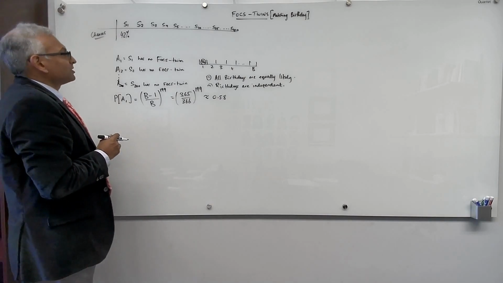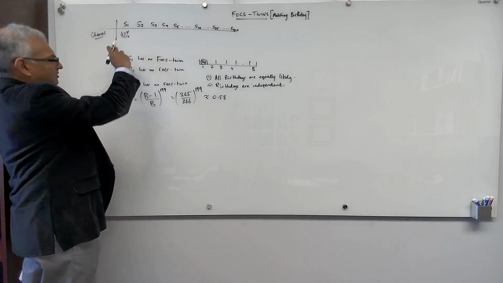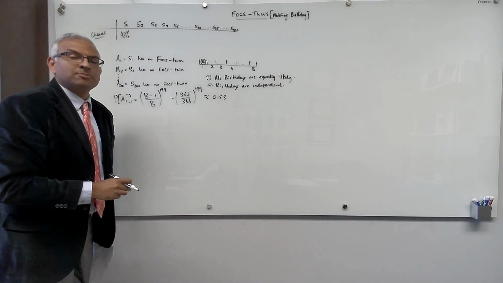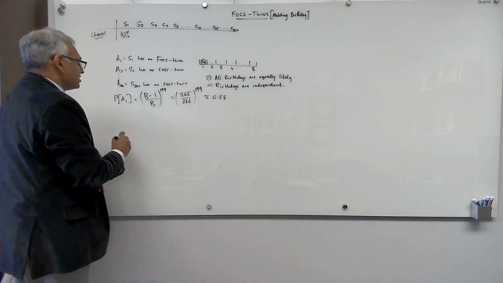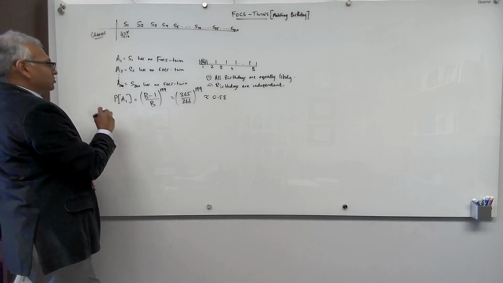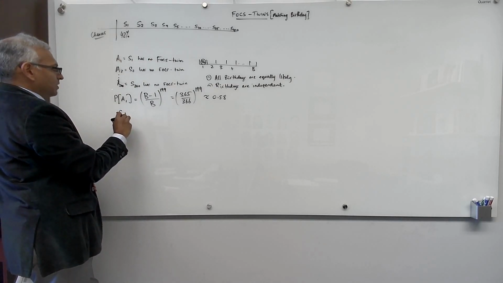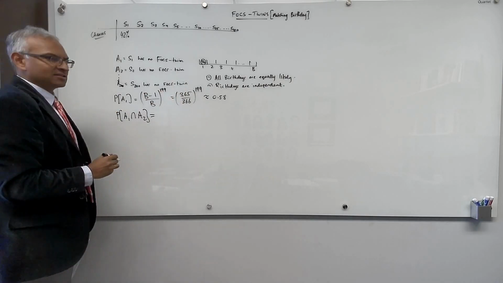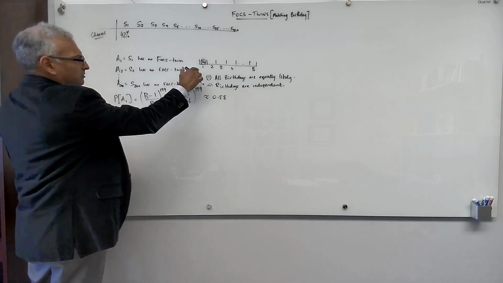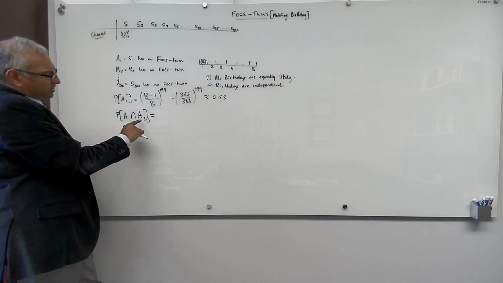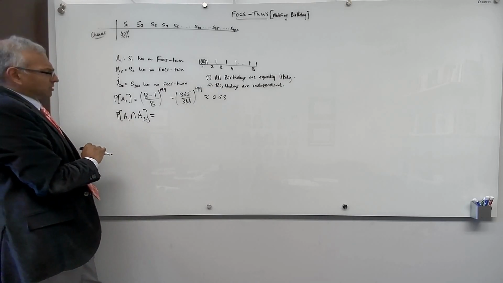Okay, now let's see what the probability is if I fail. If I fail, maybe I'll try the second one. So what's the probability that the first and second fail? So the probability that S1 has no FOCS-twin and S2 has no FOCS-twin, so the probability of A1 and A2. What is that? Okay, let's analyze that in the same way. Now, the first student is born on day 1. Now the second student is born on what day?